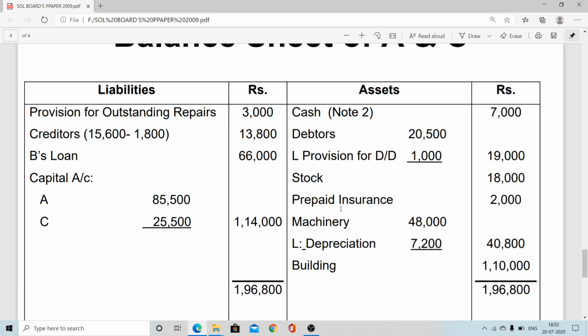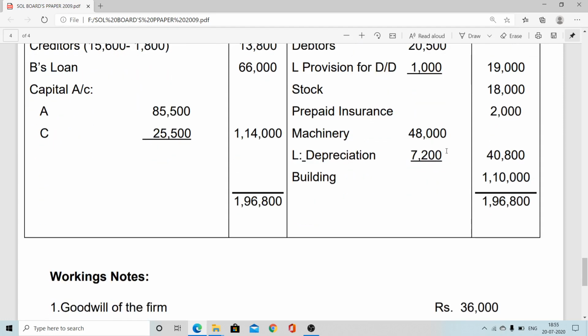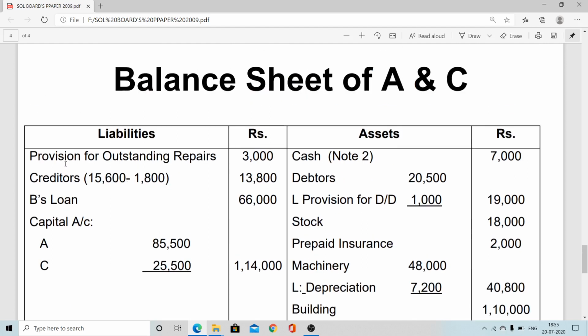Prepaid insurance, that is insurance paid in advance, 2,000, will come on the asset side of the balance sheet. Now machinery, after depreciation, it is coming 48,000 minus 7,200, 40,800. Building 1,10,000 after revaluation. Now after that, this side is coming 1,96,800. Exactly on the liability side also, the provision for outstanding repairs, that is an unrecorded liability, newly appears here. Creditors of 1,800 are no more required to be paid. It is a benefit to the business, so it will be deducted. Decrease of creditors here, now new creditors 13,800.